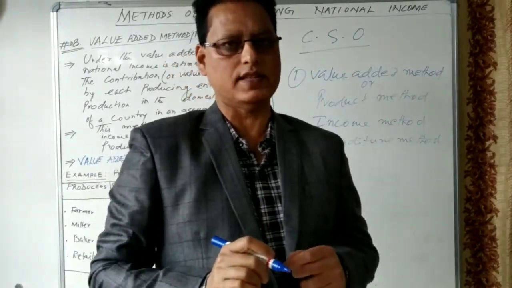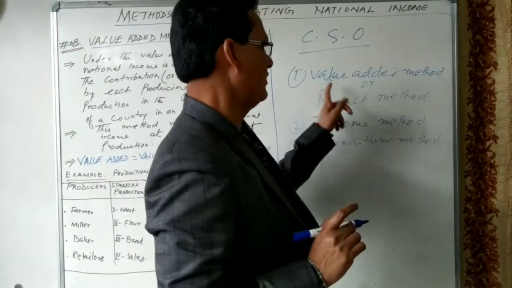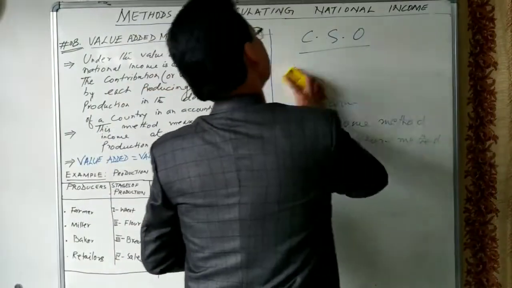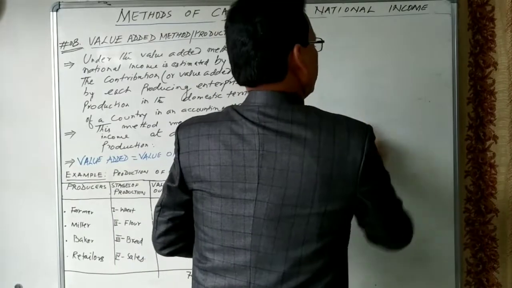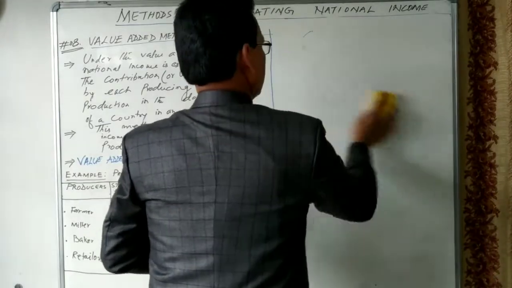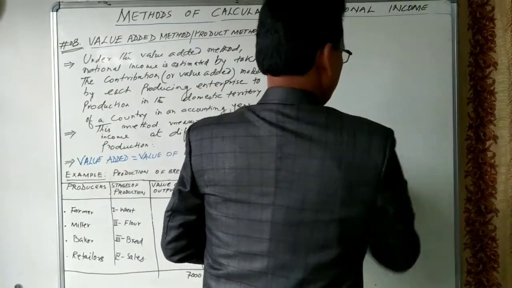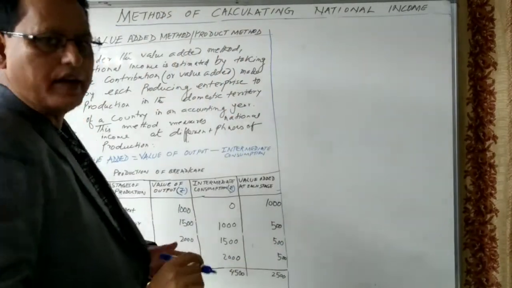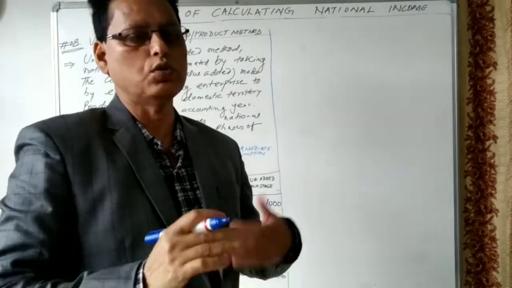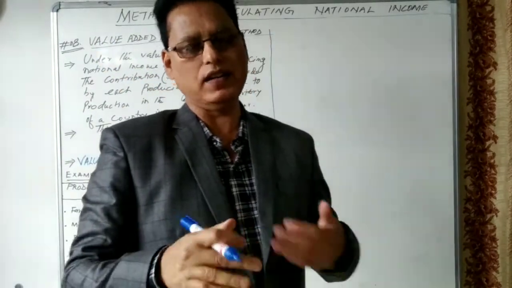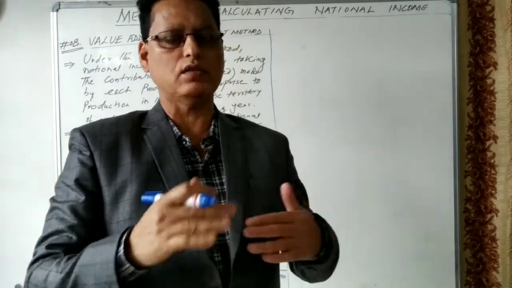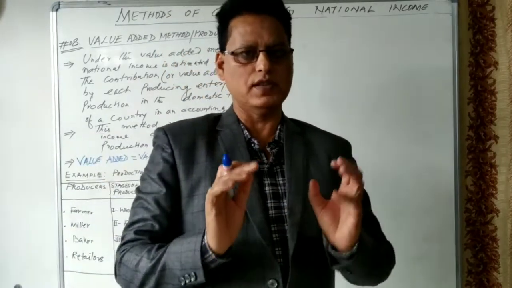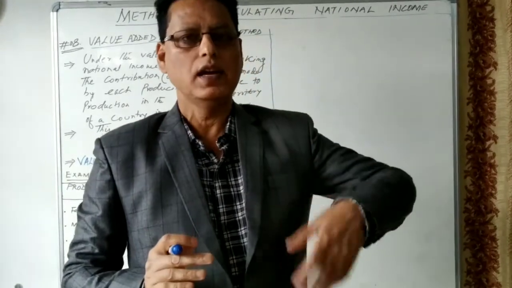Let us discuss the first method, the value added method, or the product method. Goods pass through different stages, and at each and every stage the producers make a certain addition.